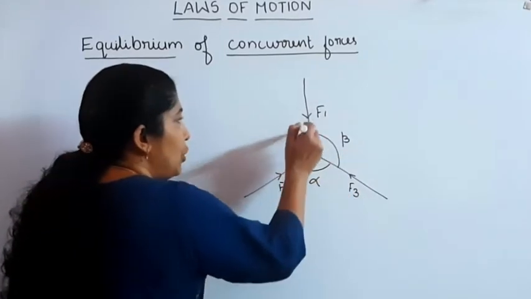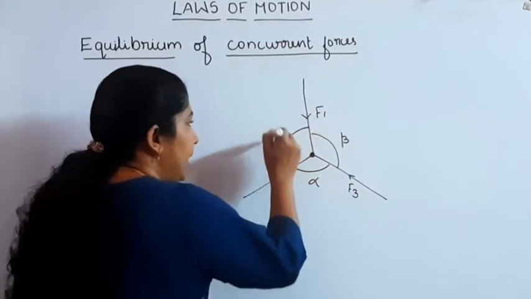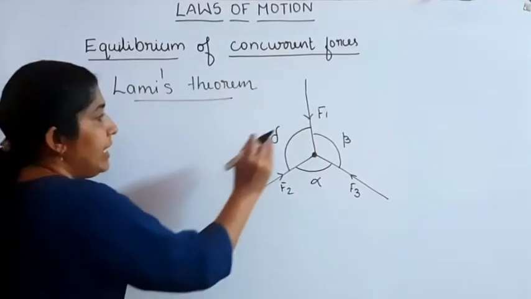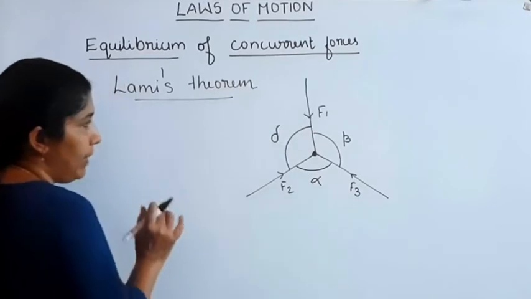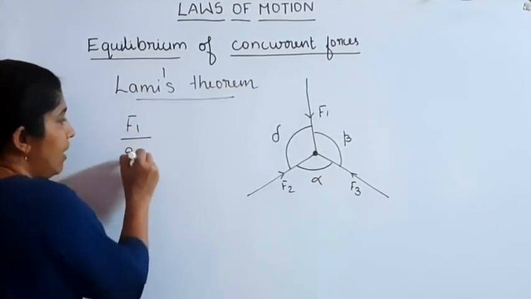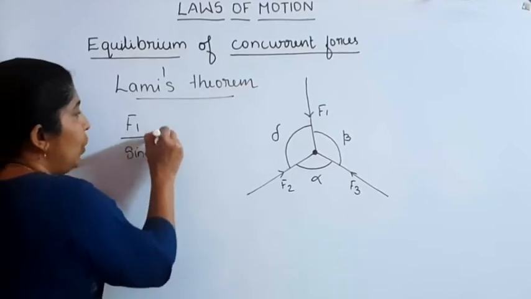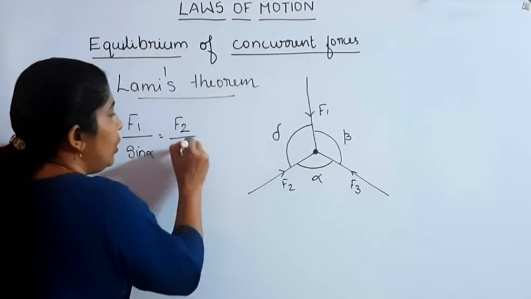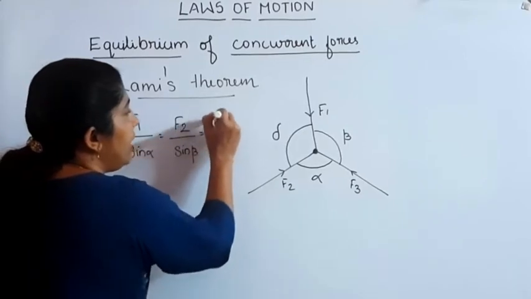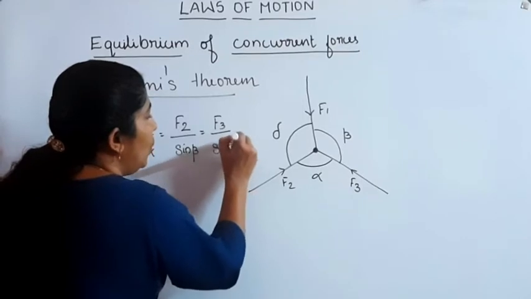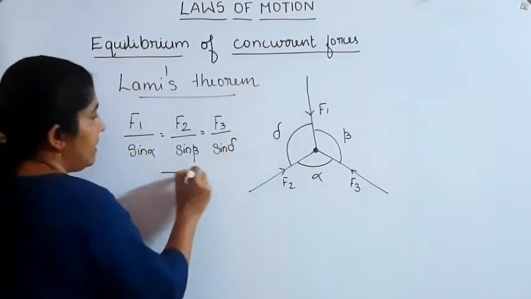F3 corresponds to the angle delta. Lame's theorem states that when the system is in equilibrium, then F1 divided by sine alpha is equal to F2 divided by sine beta, which is equal to F3 divided by sine delta. This is Lame's theorem.